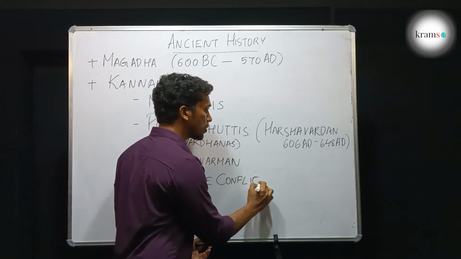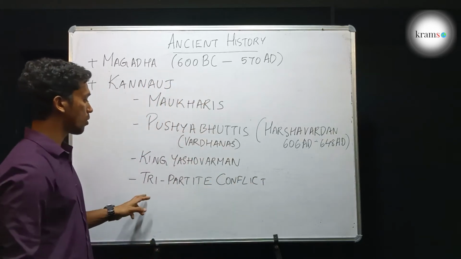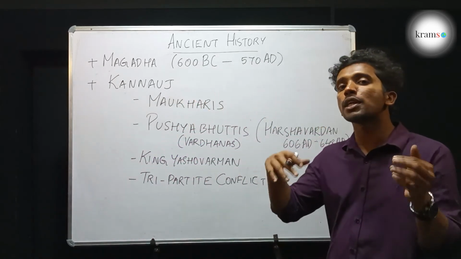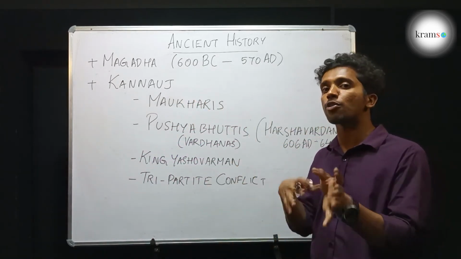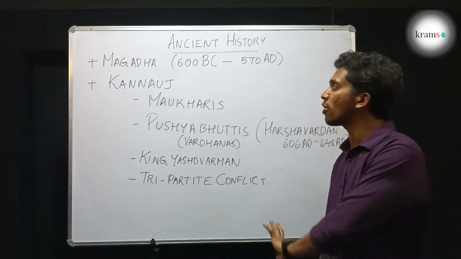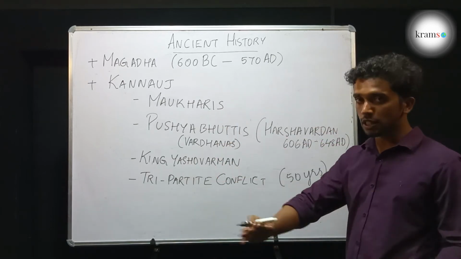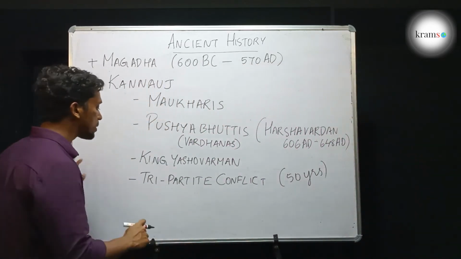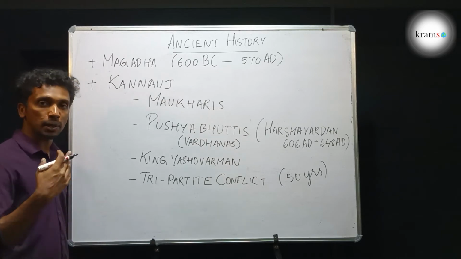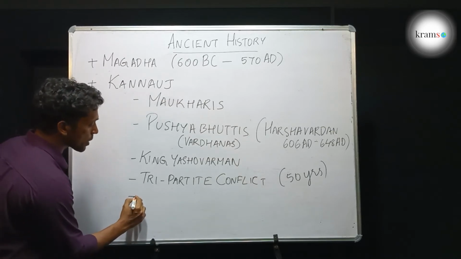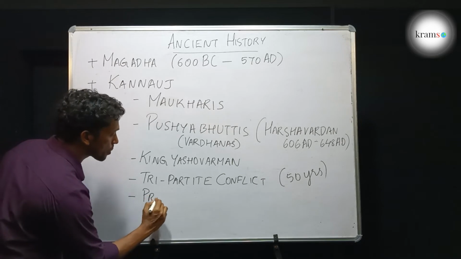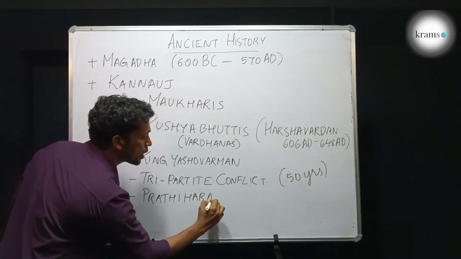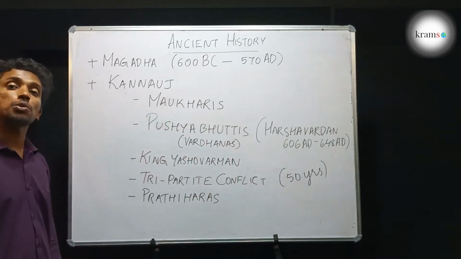Tripartite means there were three parties for the battle. Two kingdoms initially fought between each other, and the country who had won the battle again had to fight with a third country to get the rule of Kanauj. It had lasted for a period of 50 years between three countries. We will see that later. And the dynasty that became successful in the tripartite conflict was the Pratiharas. The Pratiharas was a Rajput clan.